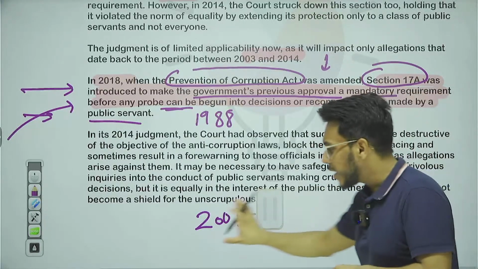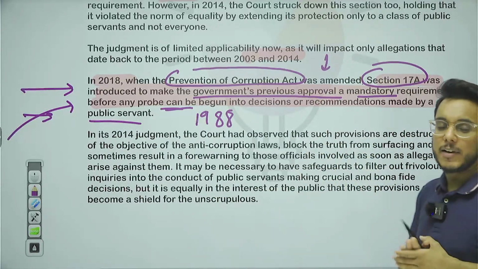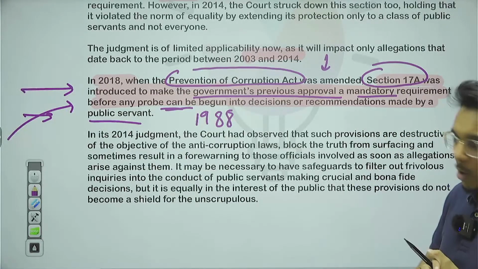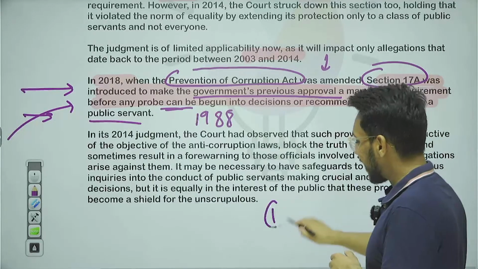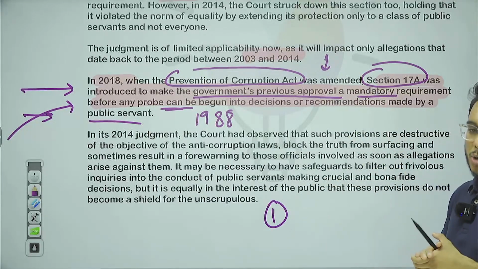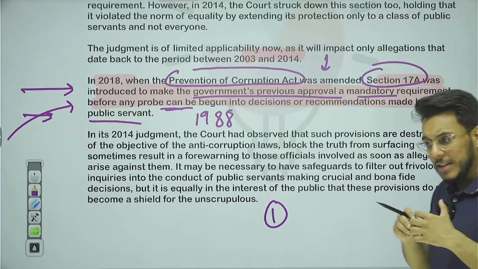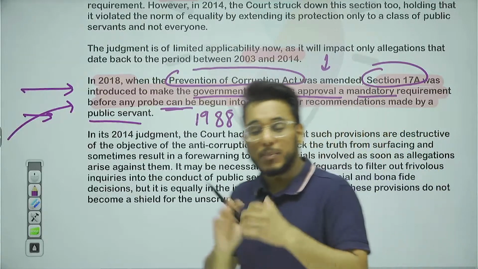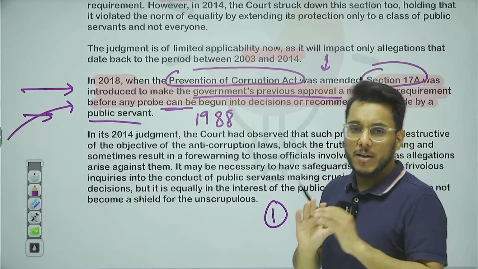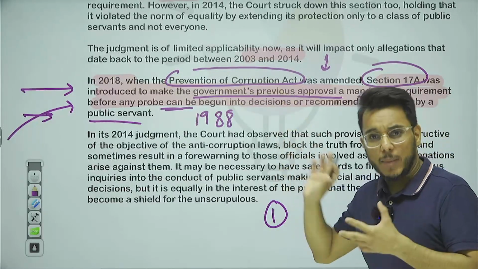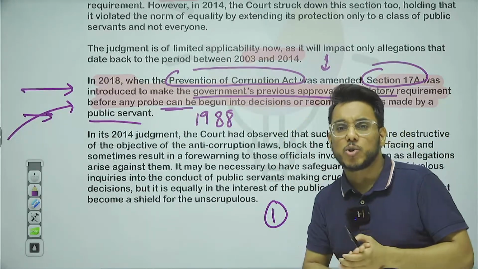Now, guys, you need to understand that there are two different sides of this particular issue. On one side, we need to bring a crackdown on corruption, and for that, all the civil servants, if there is a semblance of some compromise, there should be investigation that should happen, and no obstruction such as asking the previous sanction, such obstruction should not be imposed.